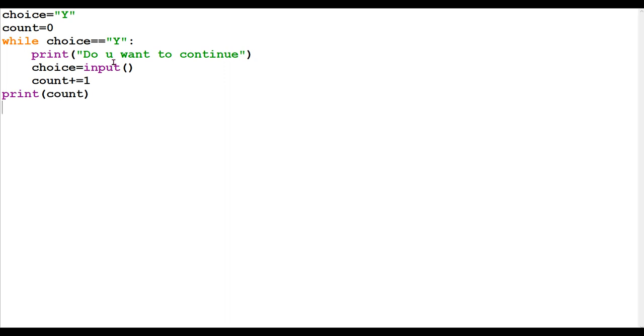So capital Y is taken as acceptance, otherwise any other character will terminate the loop. You can put any other choice. I have taken Y because it goes towards yes. You can take any character, or any string, yes, no, true, false, any string you can use there, or you can do this with a number also. So that depends.